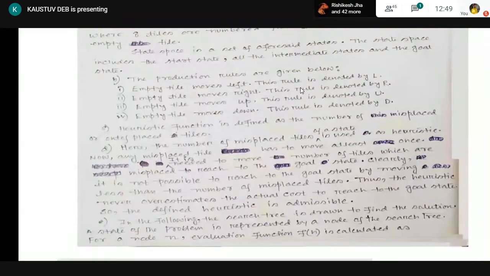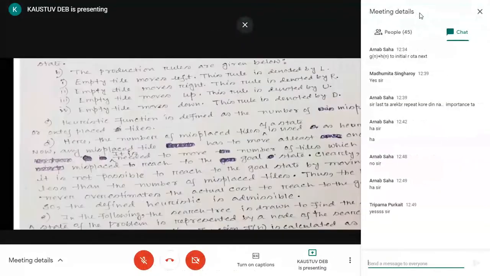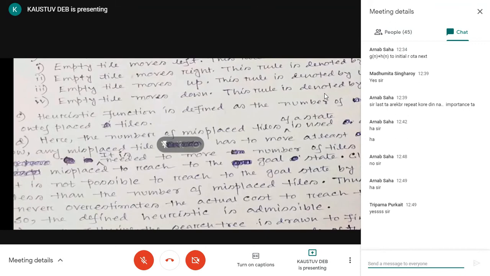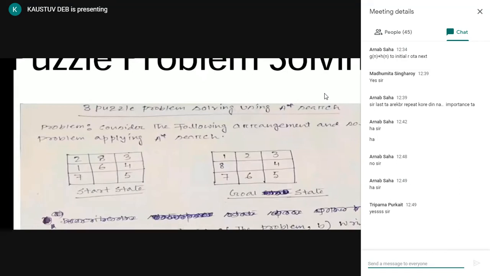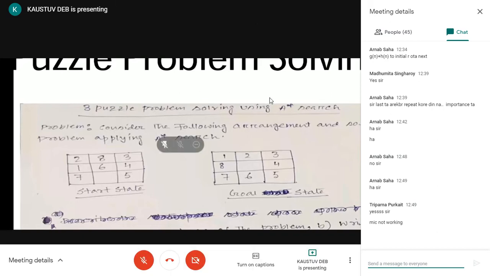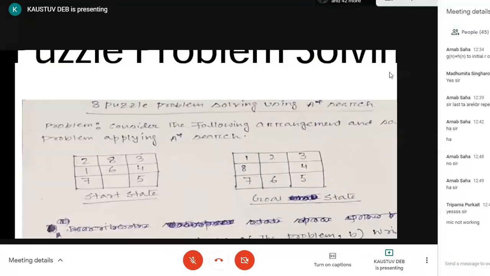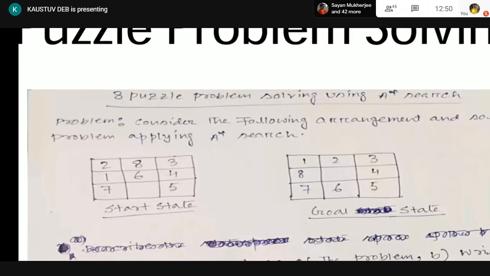Now, we have to say whether this heuristic is admissible or not. Now, you tell me, if we have 4 misplaced tiles, at least how many tiles are to be moved to go to the goal node? In a single action, either left, right or up, down movement of the empty tile, how many tiles can be moved? 1 tile. So if we have 4 misplaced tiles, then at least how many tiles should be moved to go to the goal node?